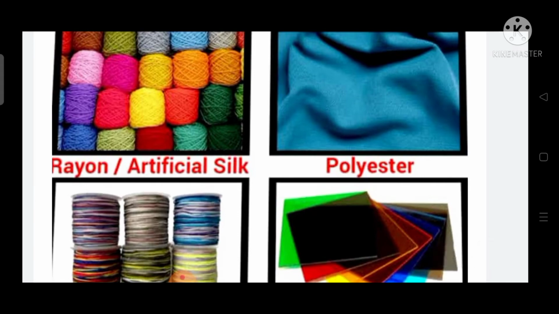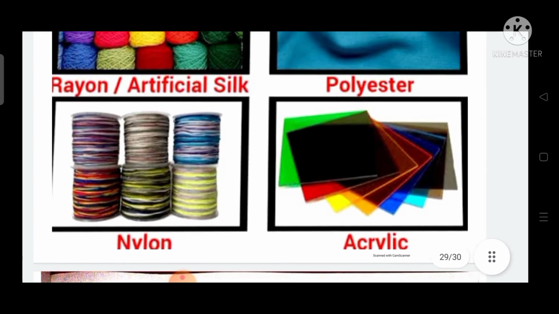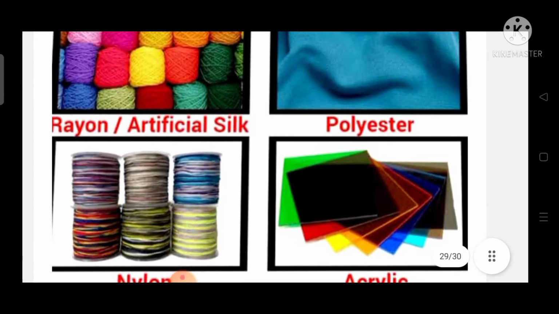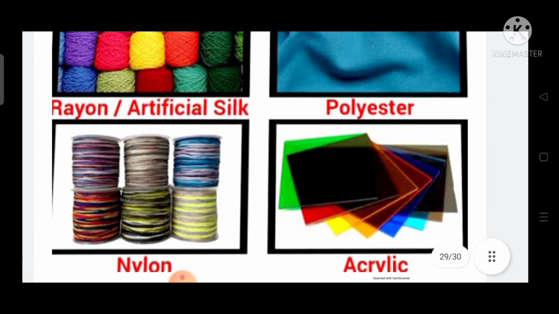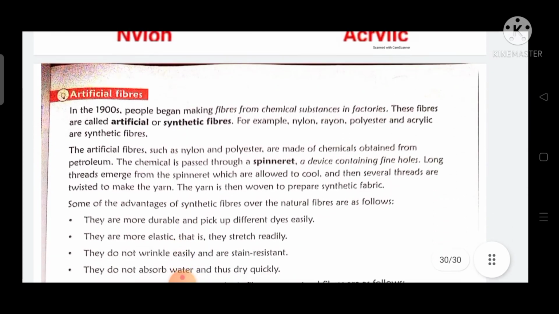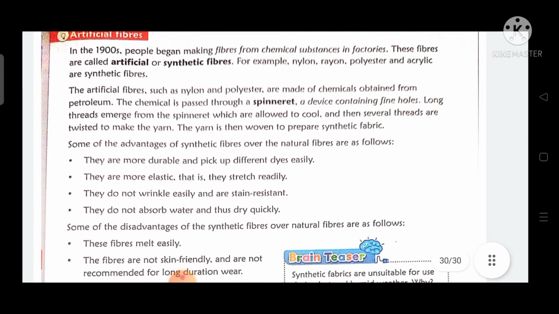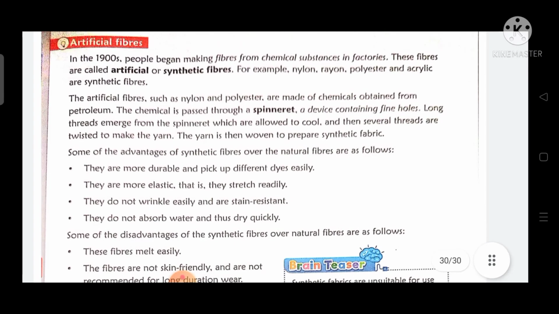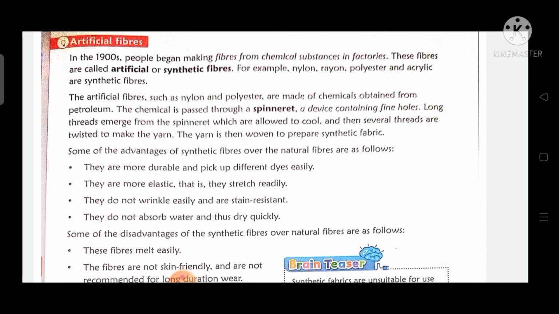Rayon, polyester, nylon, acrylic. So these are some artificial fibers. In the 1990s, people began making fibers from chemical substances in factories. So humans are making some fibers in a factory with the help of what? Chemicals. So that's why they are calling it artificial or synthetic fibers.